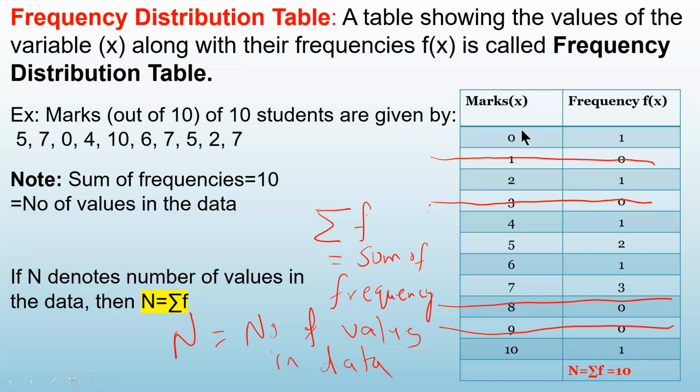So our table will become slightly smaller. It will have only 6 rows instead of 11 rows. So this is what is called a frequency distribution table.